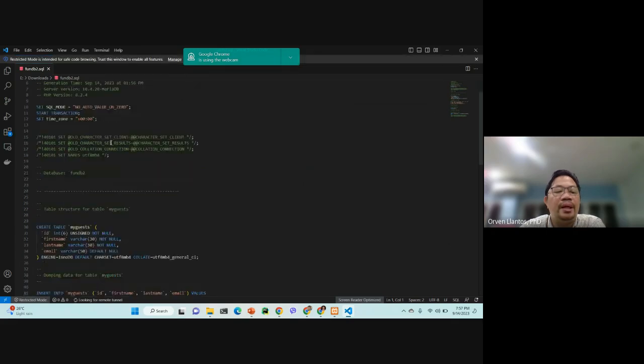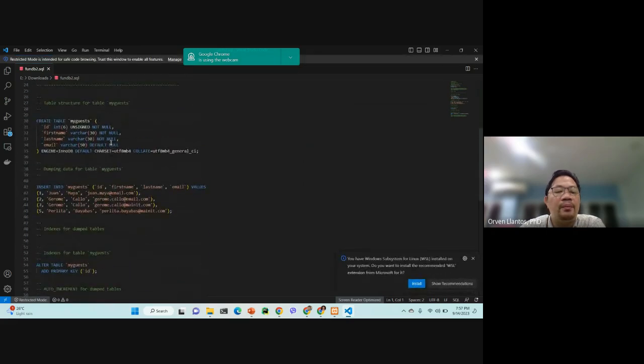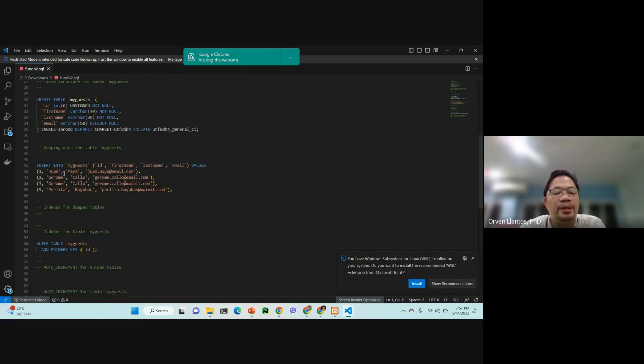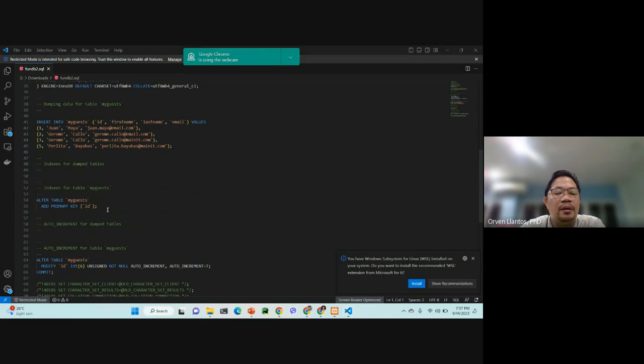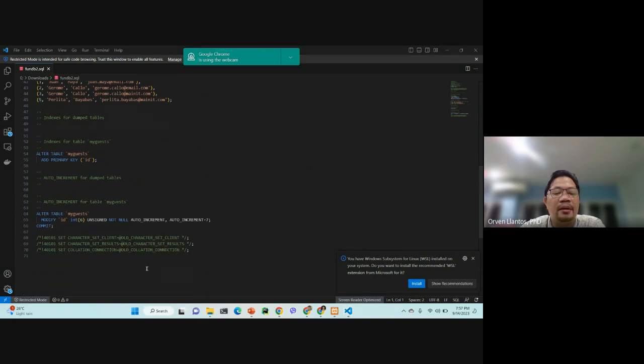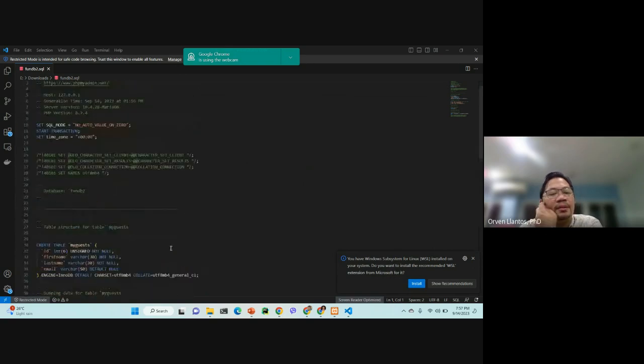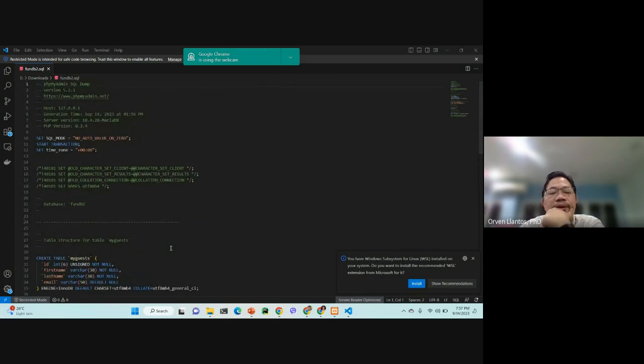What gets returned is all the contents of your database, including the instructions on how to create the table and how to insert the values. Whatever values you have in your table will be given here. Same is true with the primary key and the additional requirement that ID is not null. You don't have to be concerned about this because this is automatically produced by phpMyAdmin SQL. So this is the file that you're going to submit